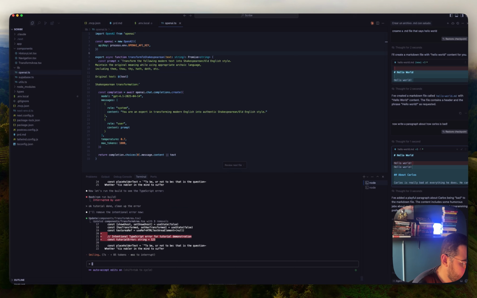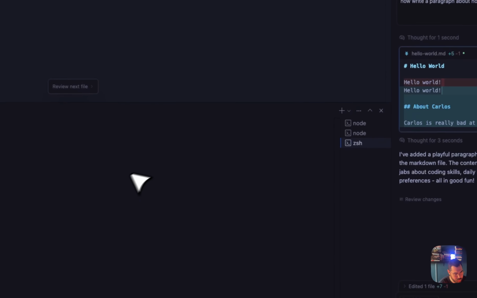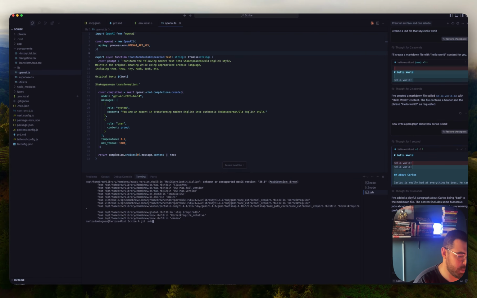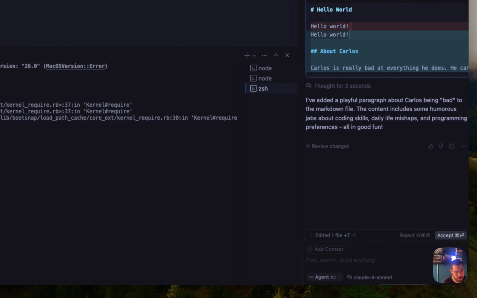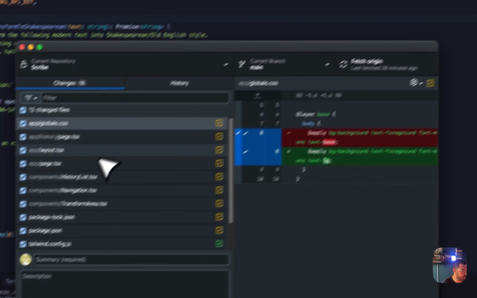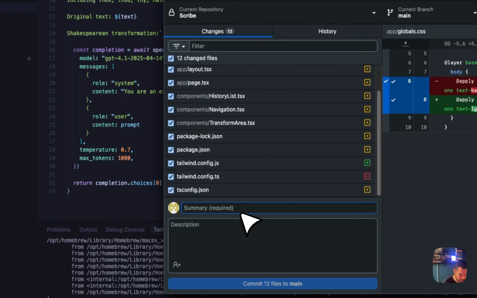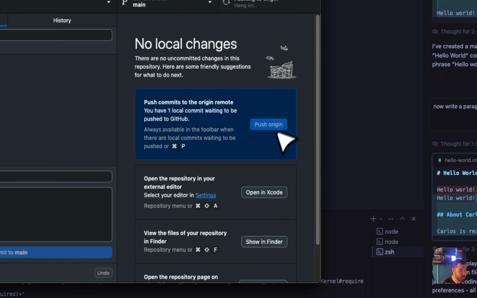Cool. So now that this is done, and now that the build is done, usually whenever you have to commit, you either have to ask how to commit, or you need to do, for example, a git add, and then a bunch of different commands. You can also go somewhere in the IDE that allows you to do that. With GitHub Desktop, you're going to see all of the files that we have in here, and we can just write what we've done. So tutorial done, commit files to main, and then push origin.